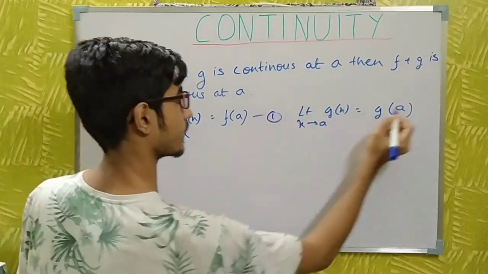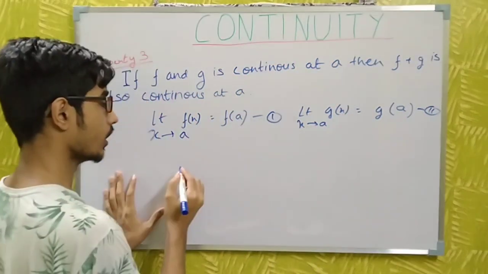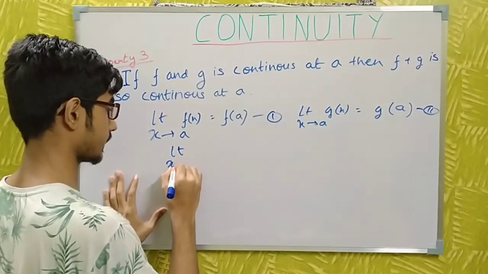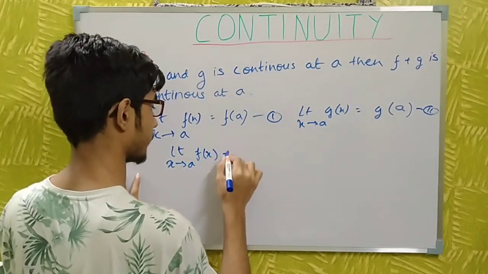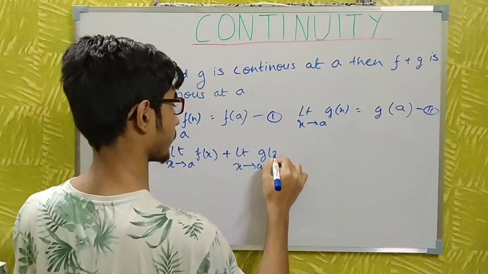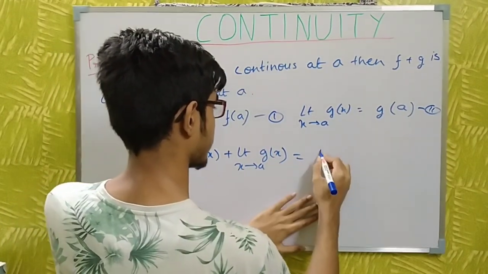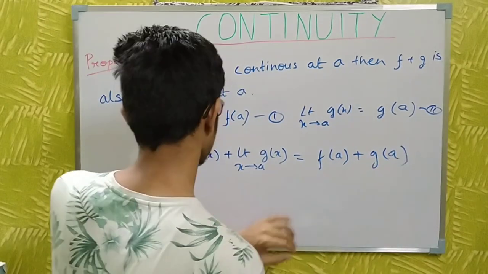This is equation 1 and this is equation 2. Adding equation 1 and equation 2, we get the limit as x tends to a of f(x) plus the limit as x tends to a of g(x) is equal to f(a) + g(a).